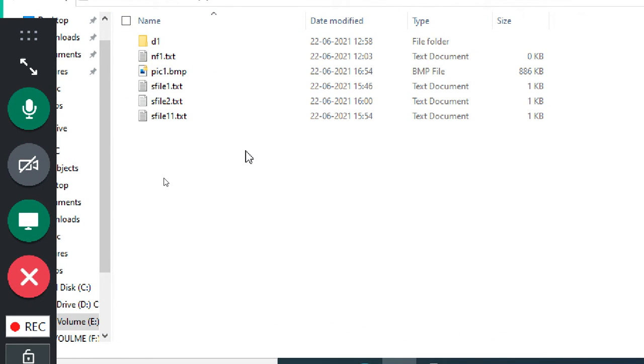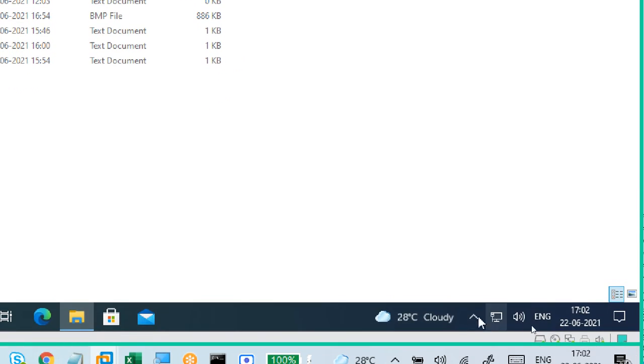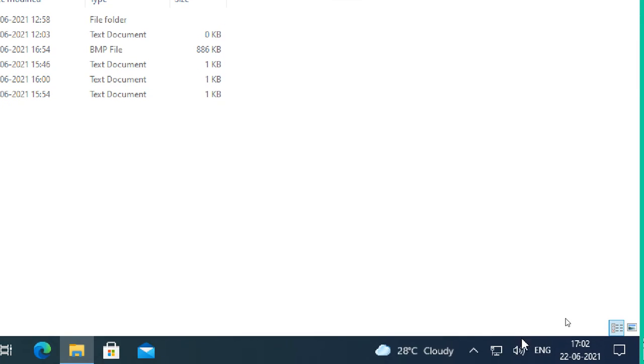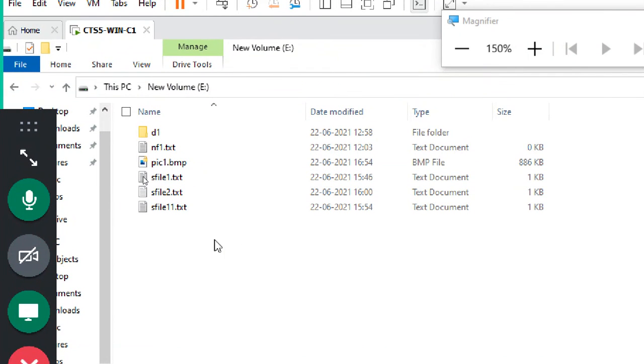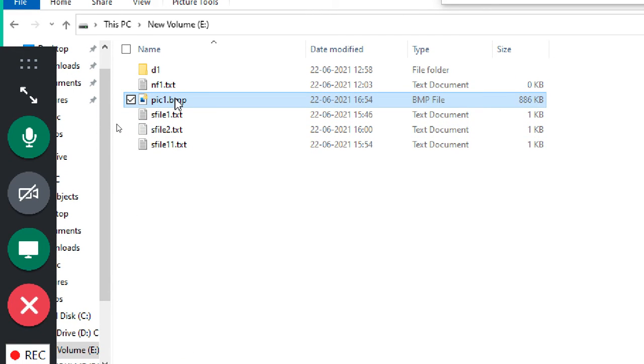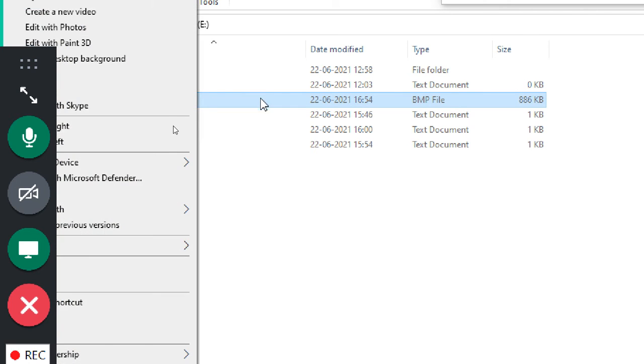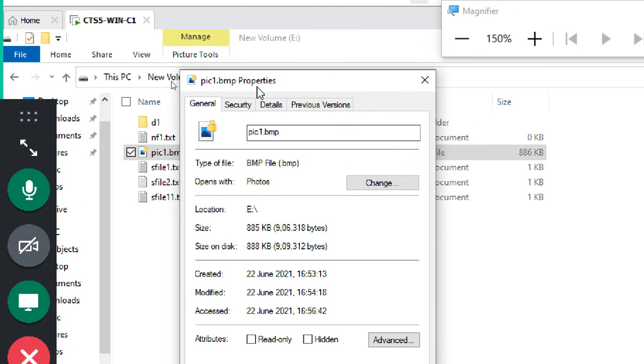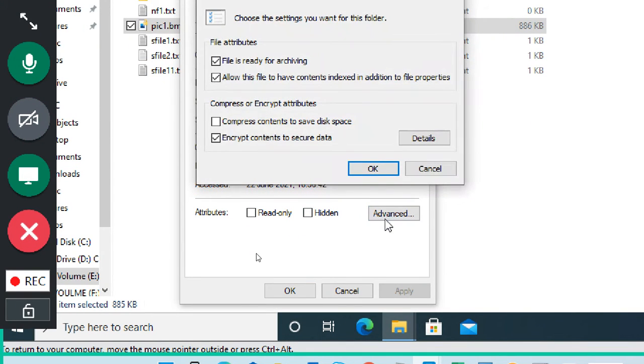As I said earlier, this is how we do it up to now. Understand the steps. For example, you miss the notification, you did not do the backup, or maybe you didn't see that option at the bottom. So obviously you missed it. Don't worry. First, select the same encrypted file, same steps only. Go to properties. So pick one BMP, properties, advanced. This check mark is already there. Then you can see the details button is also there.